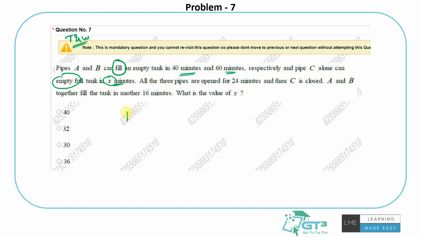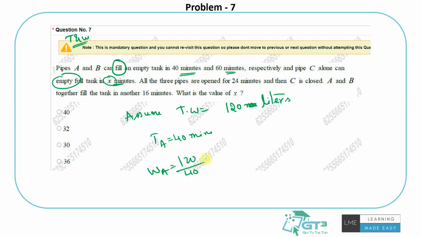Again, I'll assume the total work here. When I say total work, that is the capacity of the tank. So 40 and 60, the LCM is, I'll take it as 120 liters. So let's assume the tank is 120 liters. If A and B can fill in these times respectively, A will take 40 minutes, and its role is to fill this 120 liters. What is the work rate? 120 liters in 40 minutes means it will fill 3 liters per minute.